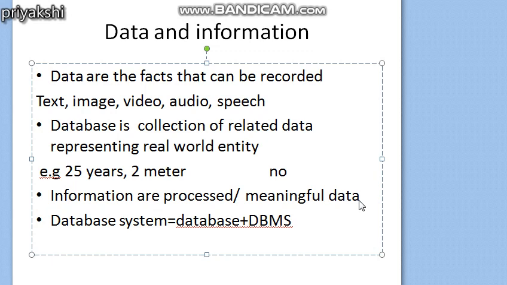Now suppose another user wants to buy books on data communication. The books on data structures will now be data for him, and the books on data communication technology will be information for him. So the same data can be information for one user and data for another user. We cannot distinguish that these are data or these are information. The same data can be information for some other user, or that particular information can be data for some other user.